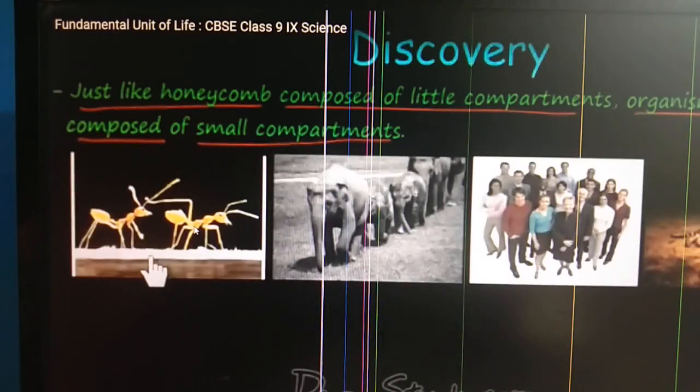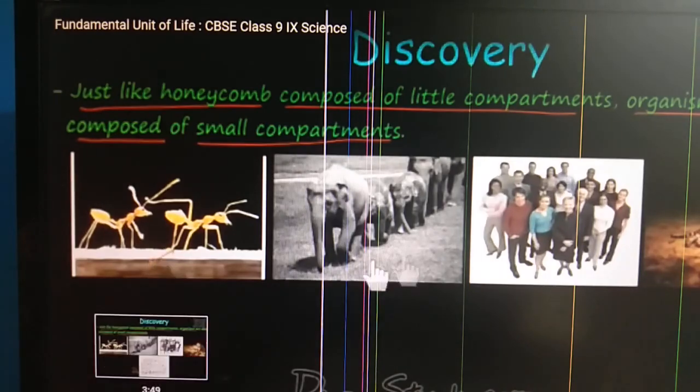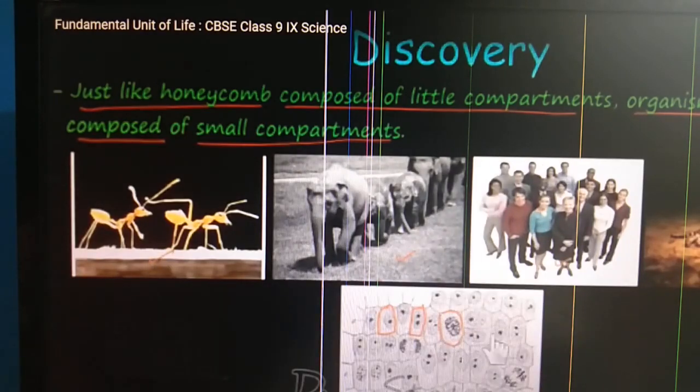These small compartments are present in very minute organisms like an ant to very big organisms like an elephant, humans, wild animals.